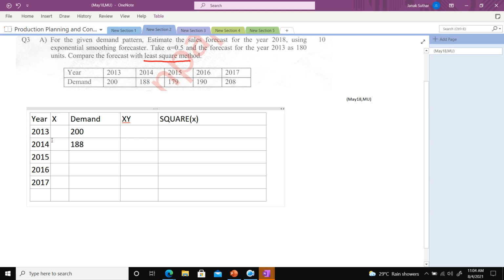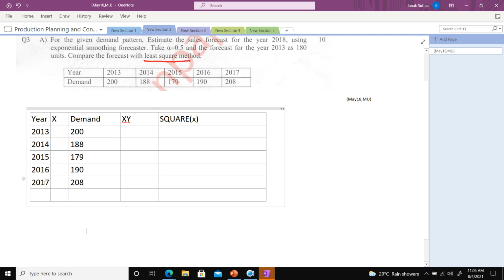These are the given data. Now how to find out x, I will tell you. 200 is the demand in 2013, 188 is the demand in 2014, in 2015 the demand is 179, in 2016 the demand is 190, and in 2017 the demand is 208.